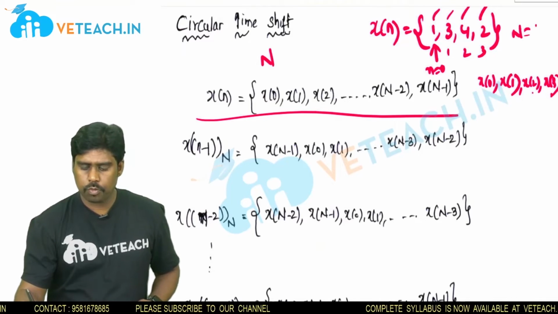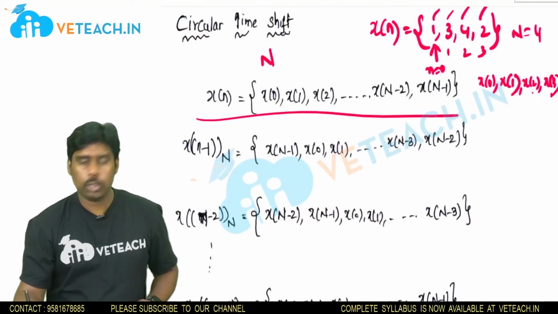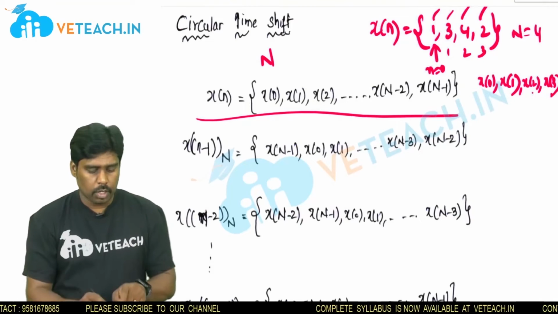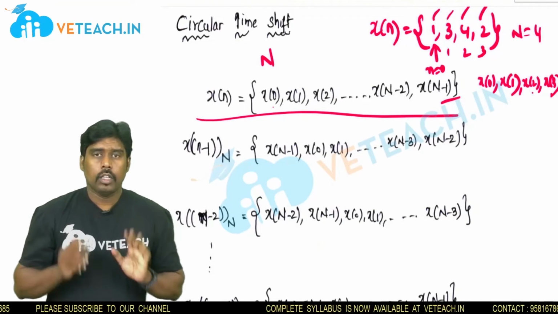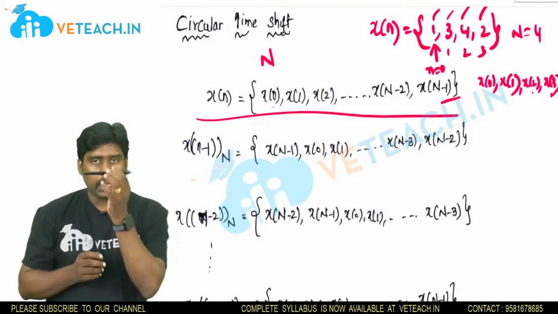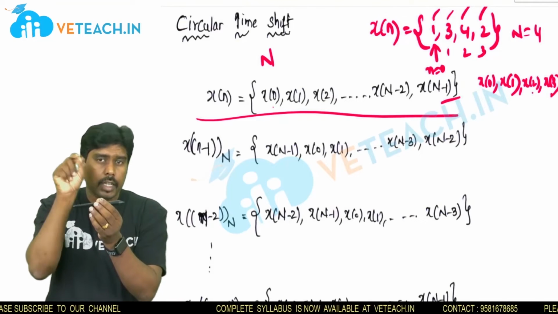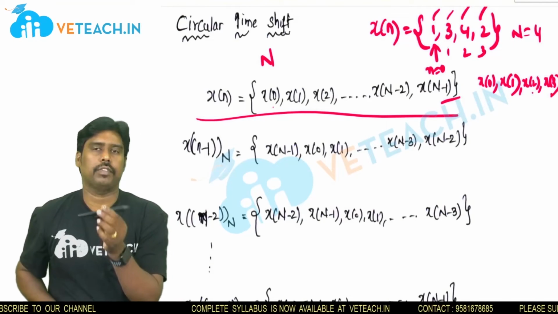Here the length is 4, so I can represent from 0 to 3, 0 to 4 minus 1. So 0 to n minus 1. Okay, now shifting. Just try to catch the difference between linear shift and circular shift.